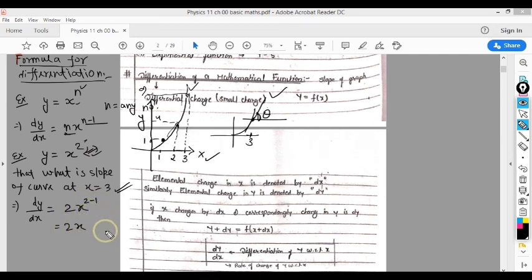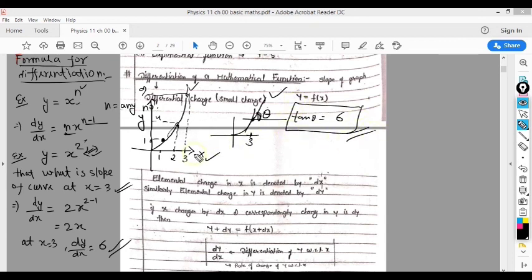So at x equal to 3, my dy over dx comes out to be 2 times 3, which is 6. So this slope, this tan theta value, will be 6.